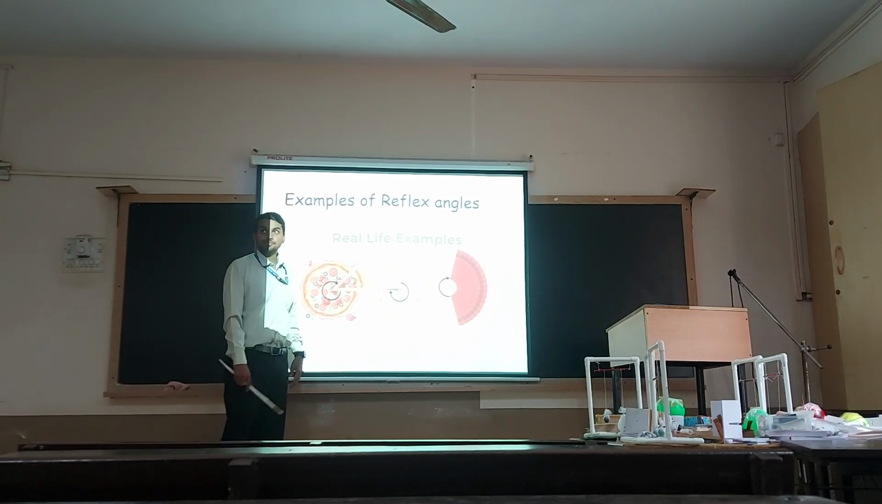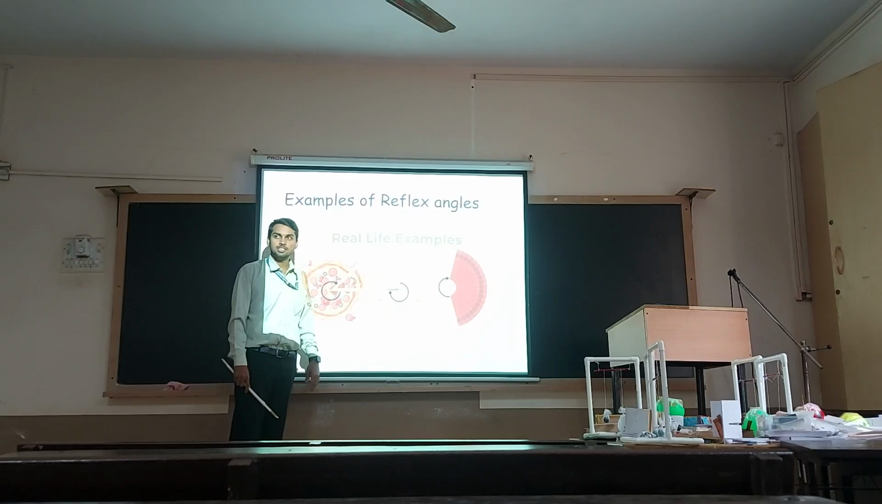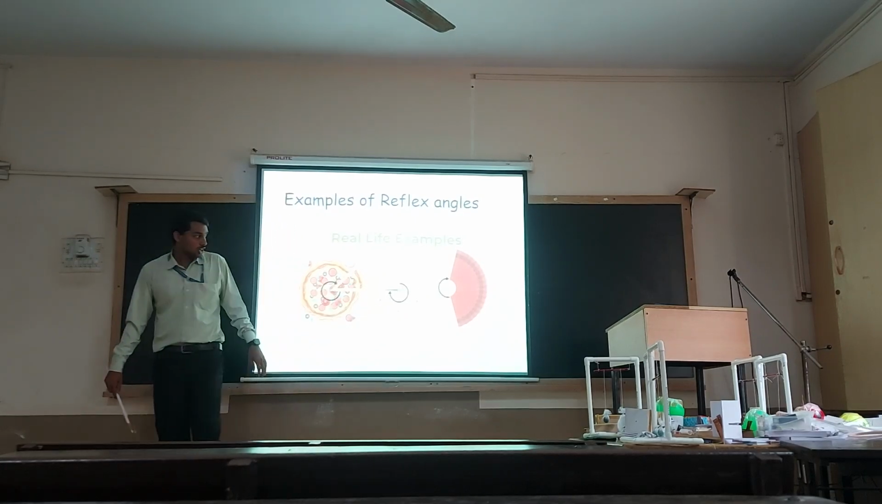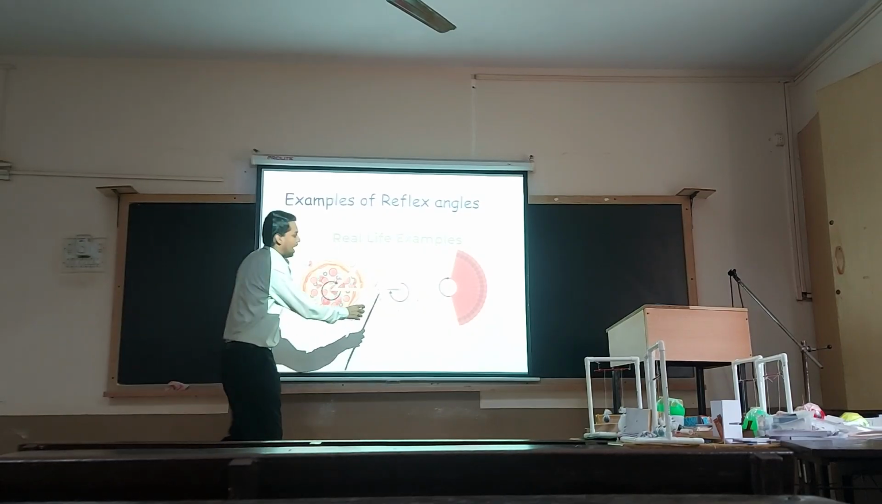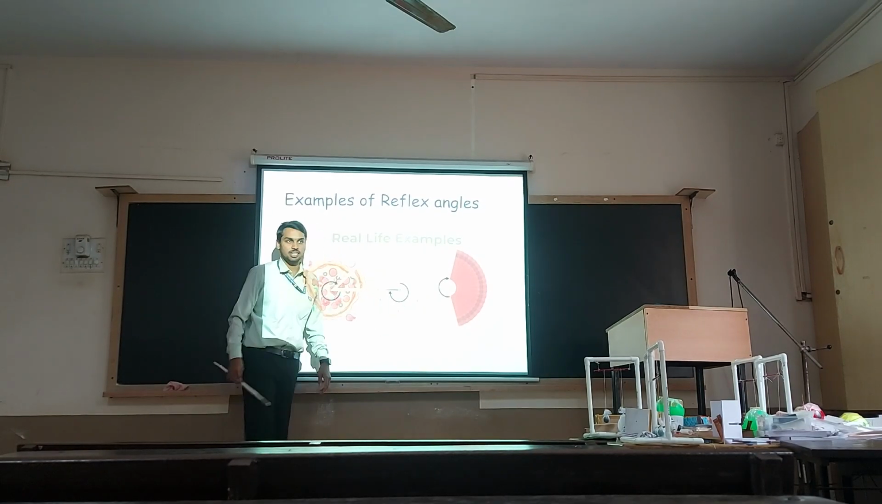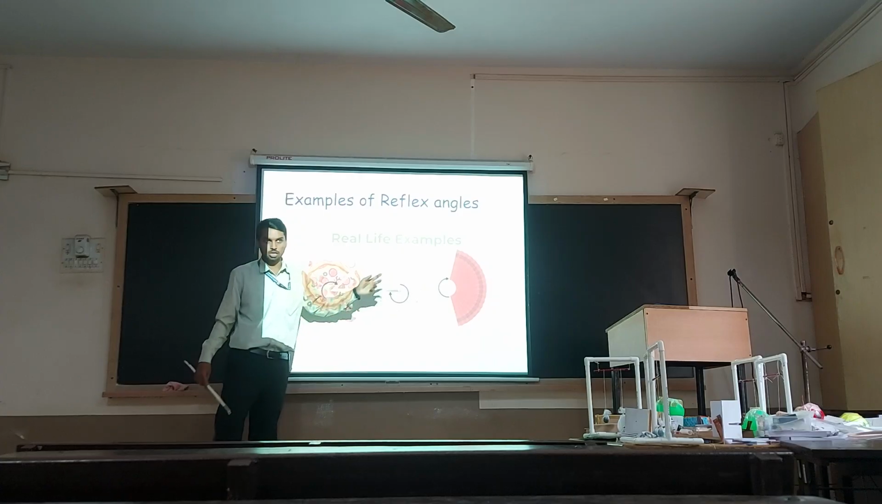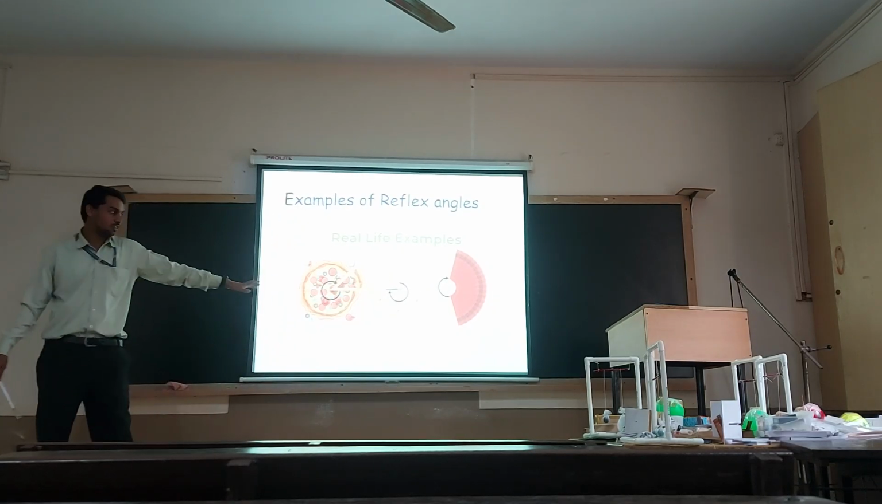Now, if I take 9 o'clock on the clock, you can see that the angle formed is exactly 270 degrees. So you take 90 degrees off, so it will be 270 degrees. So it is also an example for reflex angle.